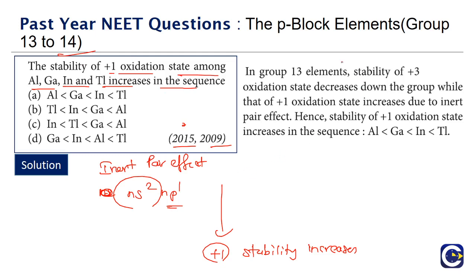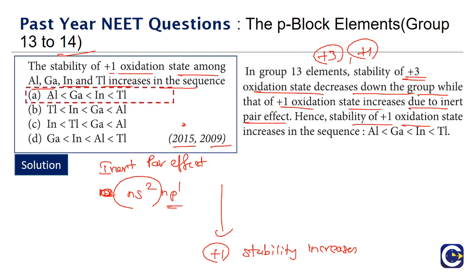Okay. So in the 13th group, we will see that they can form both plus 3 as well as plus 1 oxidation states. If you look at the plus 3 oxidation state, the stability of plus 3 will decrease down the group and the stability of plus 1 will be increasing down the group. This is because of the inert pair effect. So we are looking at the stability of plus 1, which means going down the group it will be increasing. So what is the answer for this? Aluminum less than gallium less than indium less than thallium.